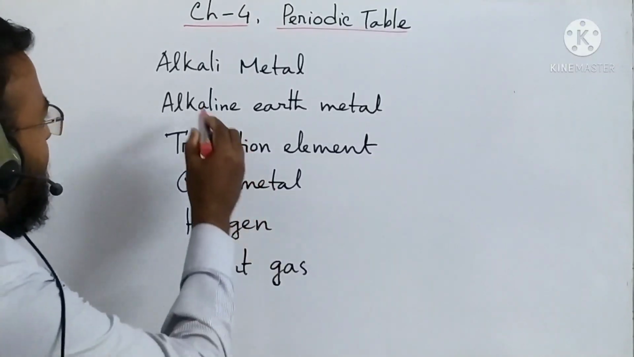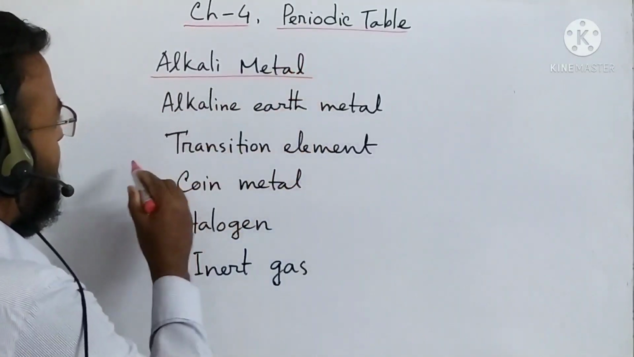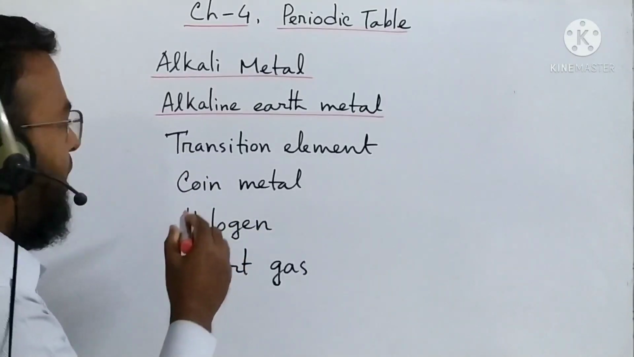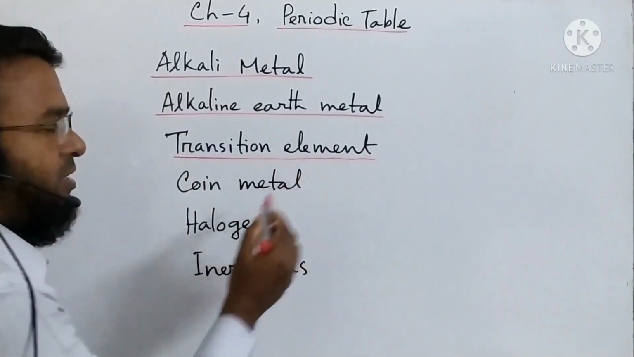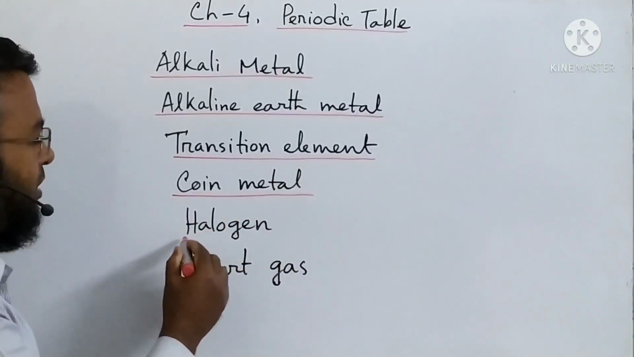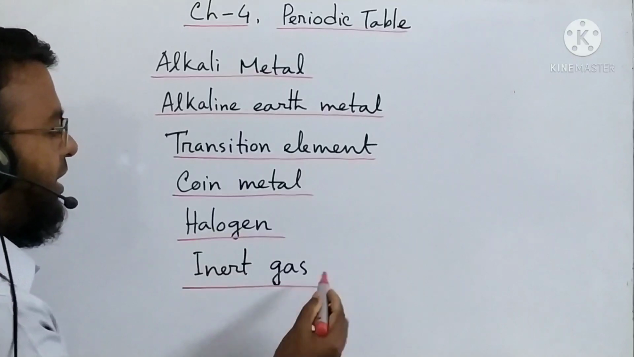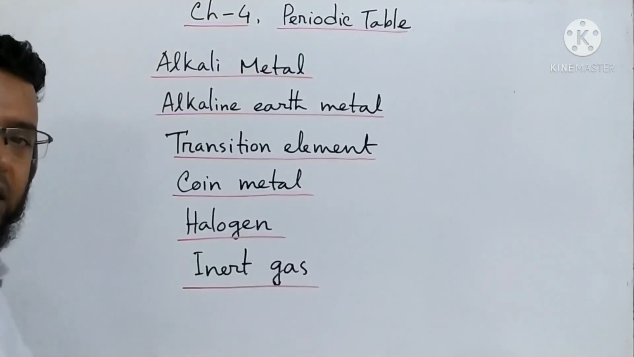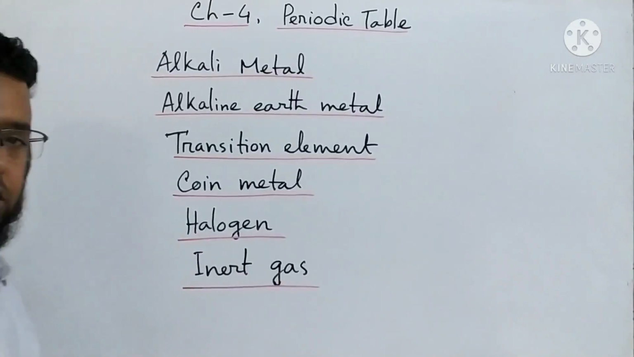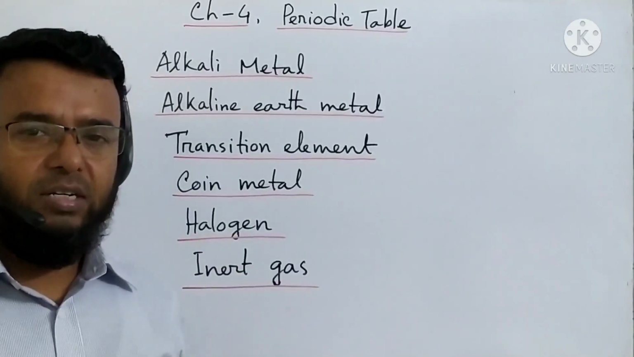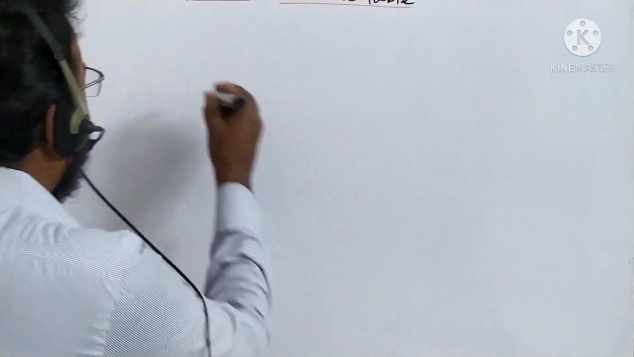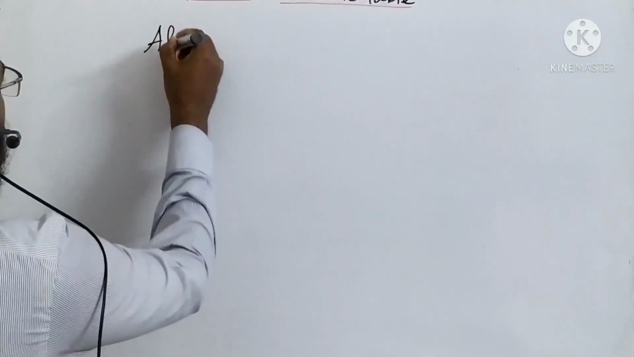So today I will discuss alkali metal, alkaline earth metal, then I will discuss transition elements, then coin metals, halogen and inert gases. These are the topics I will discuss one by one. So let us start the lesson. Okay, now the first one is alkali metal.